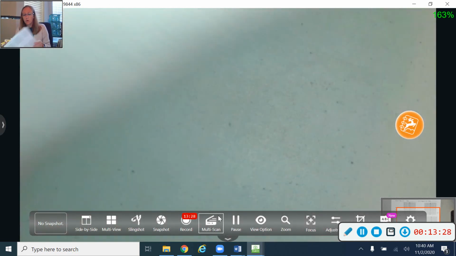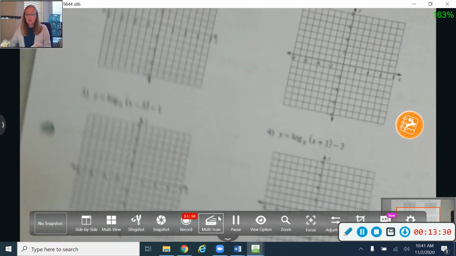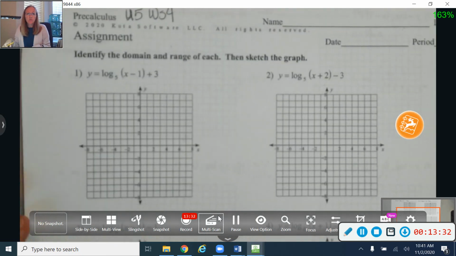Then your homework for tonight is going to be on Unit 5, Worksheet 4, to answer these logarithm graph questions. And notice that it says to please state the domain and the range of each. So your homework for tonight is worksheet number 4. I'll post my key in the Schoology folder labeled while I'm absent under this unit where you found this video.